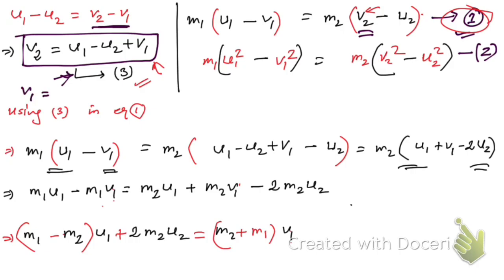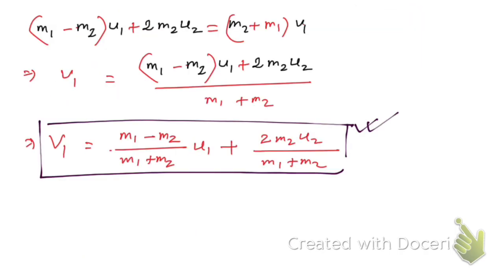So v1 will be equal to v2 minus u1 plus u2. Then you have to use this v1 here, but we are not going to repeat this process. Instead of that, we're gonna write similarly v2.